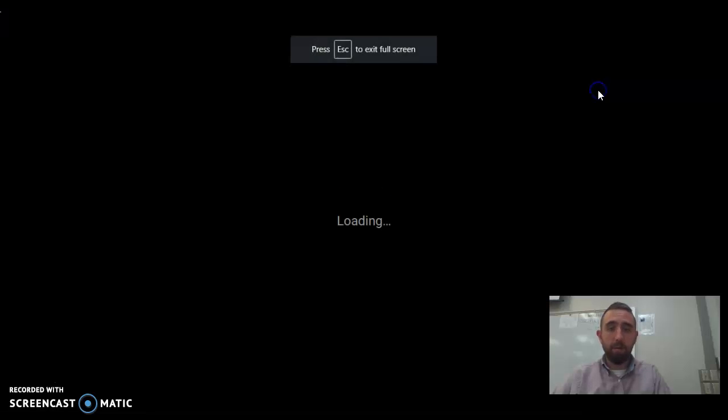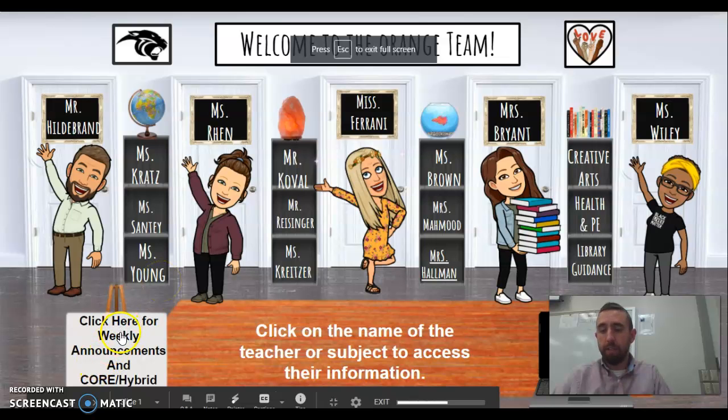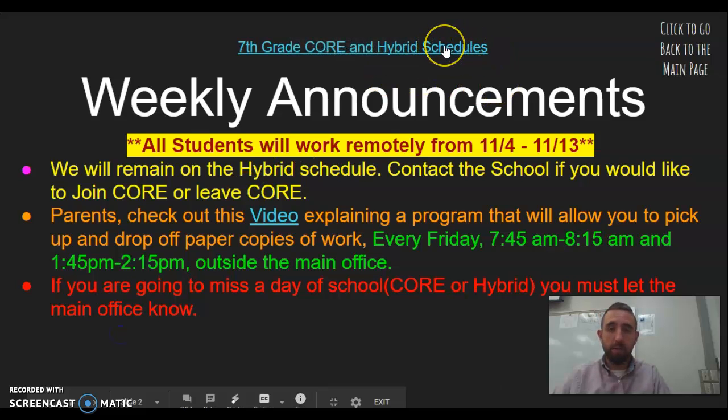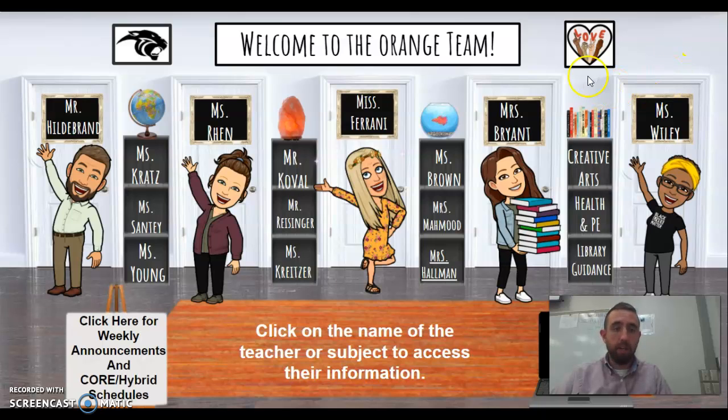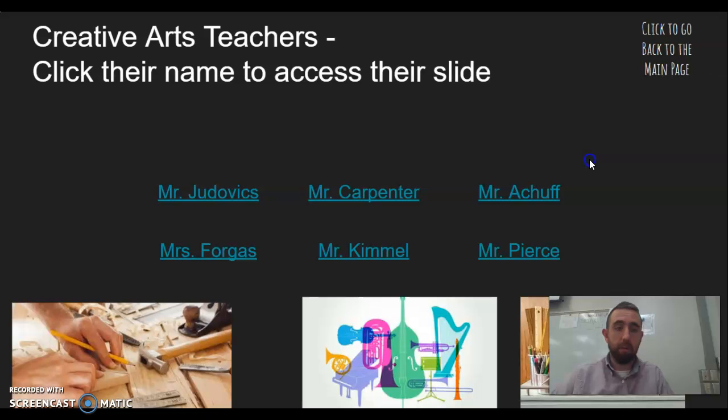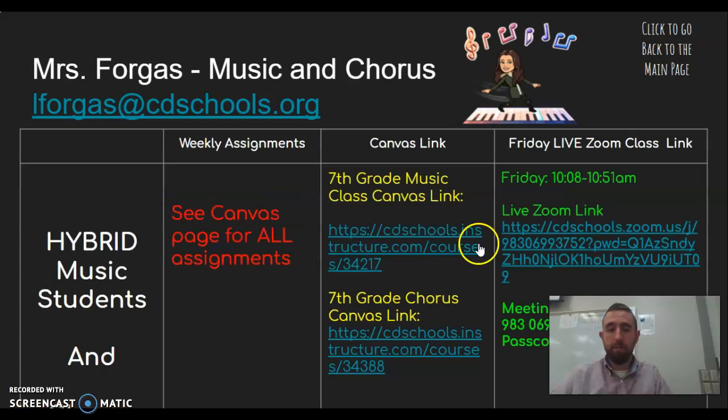Now, another thing you'll notice is if you click on this, you can find those schedules again. But there's also announcements for the Orange team. The most important thing is the schedules let you know what class you're supposed to be at and when. Then let's say we wanted to find our way to our creative arts class. Click on creative arts. Mr. Carpenter, let's say we have business. Click on his. It's not working right now. And click on Miss Forgus. There we go. We have her Canvas.